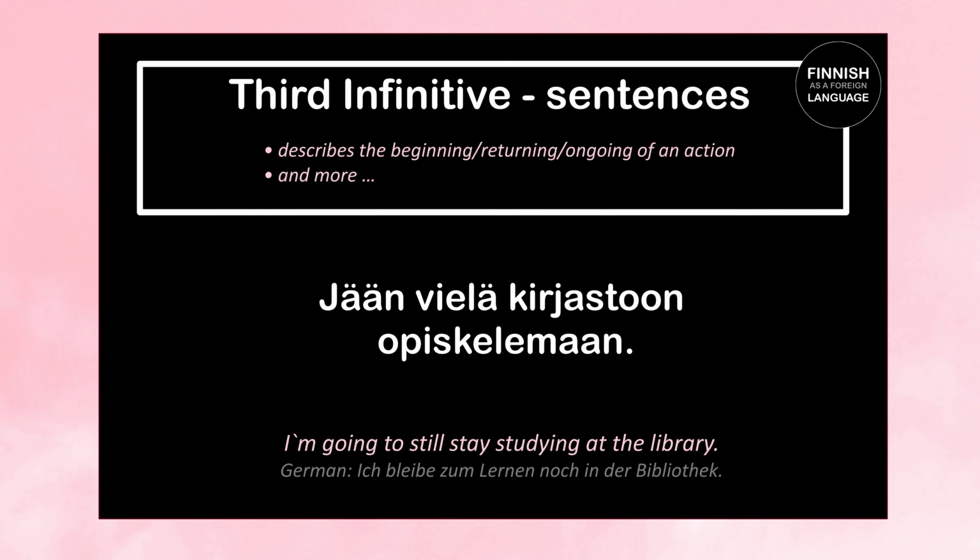Jään vielä kirjastoon opiskelemaan means I'm going to still stay studying at the library. So jään here is the first person singular present tense of the verb jäädä, which means to stay. Vielä means still. Kirjastoon is the illative case of kirjasto, which means library. Here we need the illative case because of the verb jäädä. And then we have opiskelemaan, which is the third infinitive illative.